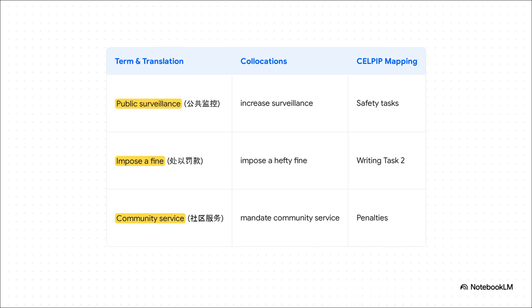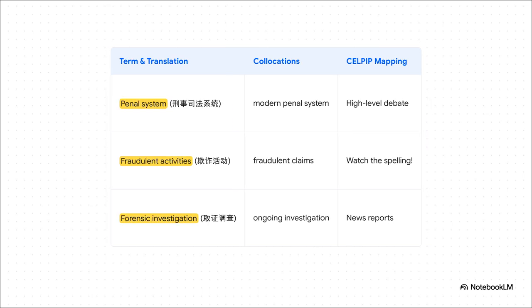This is a critical verb-noun collocation. In Writing Task 2, don't just say make them pay money, say impose a fine to immediately signal advanced proficiency to the raters. Finishing up our law sprint with these 3 heavy hitters.